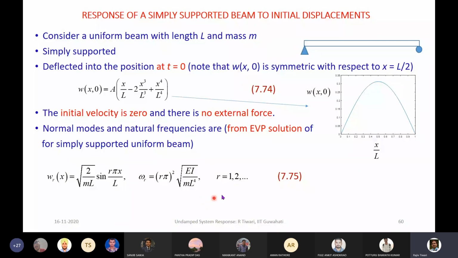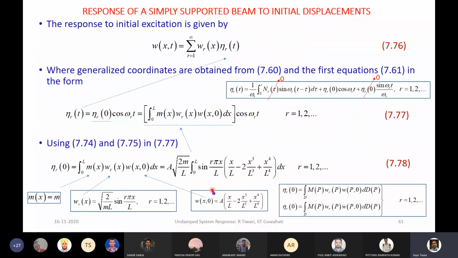This is a must before we proceed to forced vibration of this kind. Again, the solution will be chosen as eigenfunctions multiplied by the generalized coordinates, and this generalized coordinate we can obtain using the convolution integral. Here there is no external force, so the first term is 0. There is no velocity, so this is also 0. We are left with only the initial condition. As we derived this for all kinds of forces, for this particular case the first term and the last terms are 0.